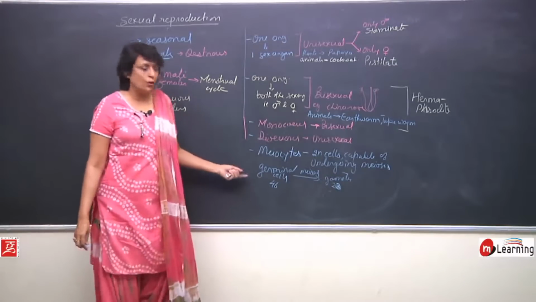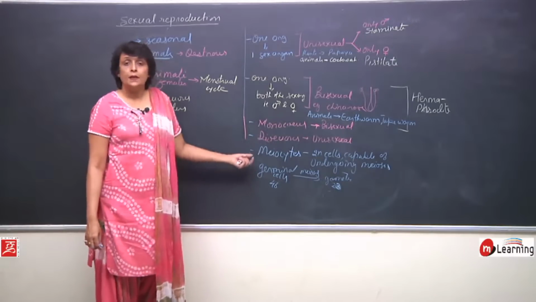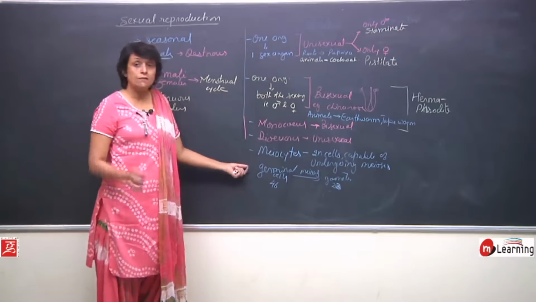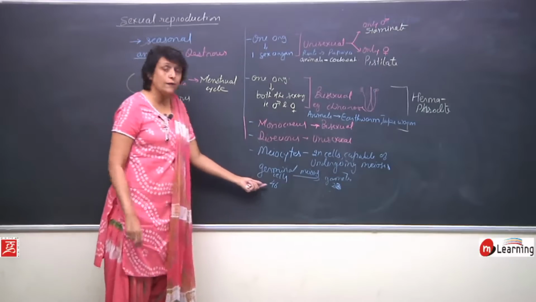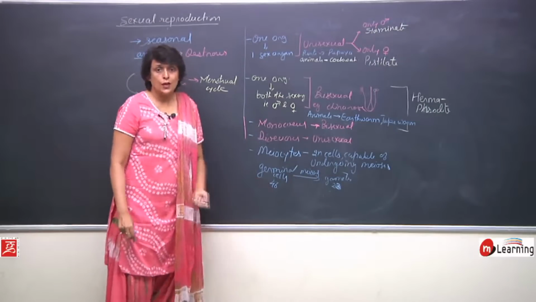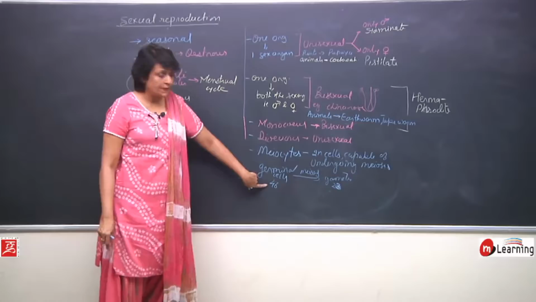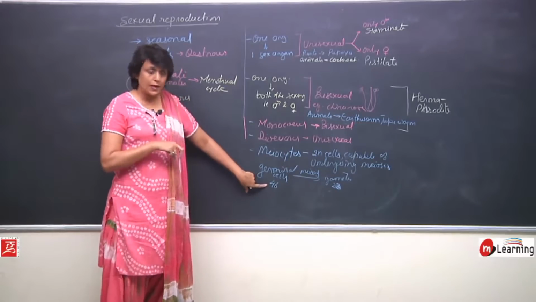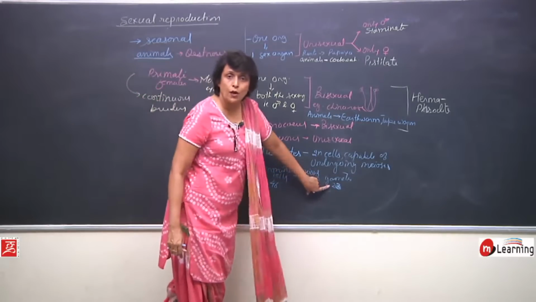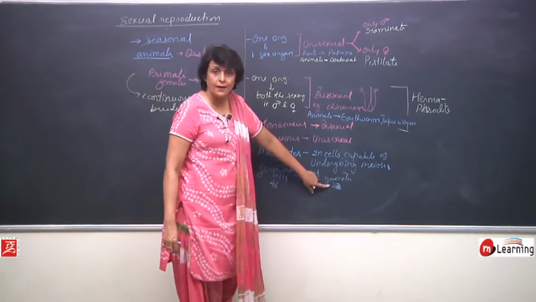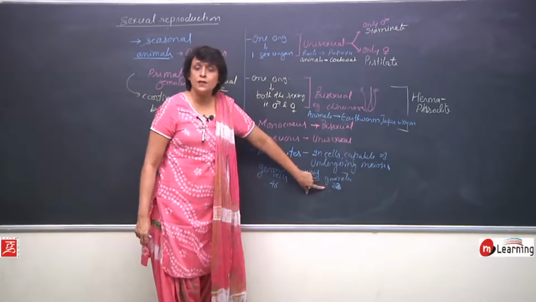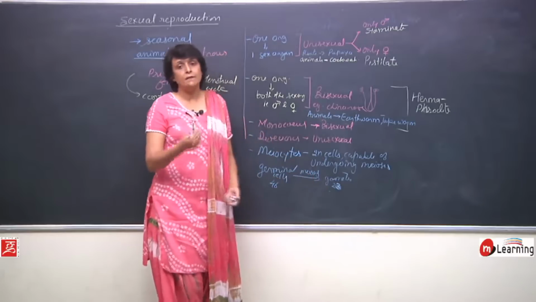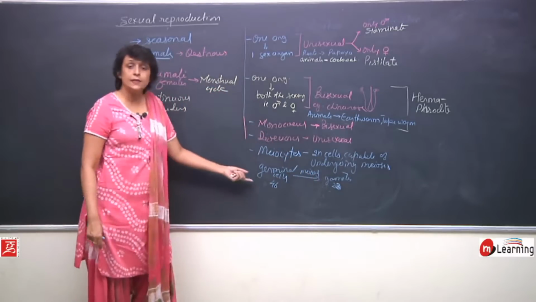And we also know that every species has a fixed number of chromosomes. So, if we are given this number, that is in meiocytes, we can find out the number of the chromosomes in a gamete, or if the chromosome number is given to us in a gamete, then we can even find out its diploid number.